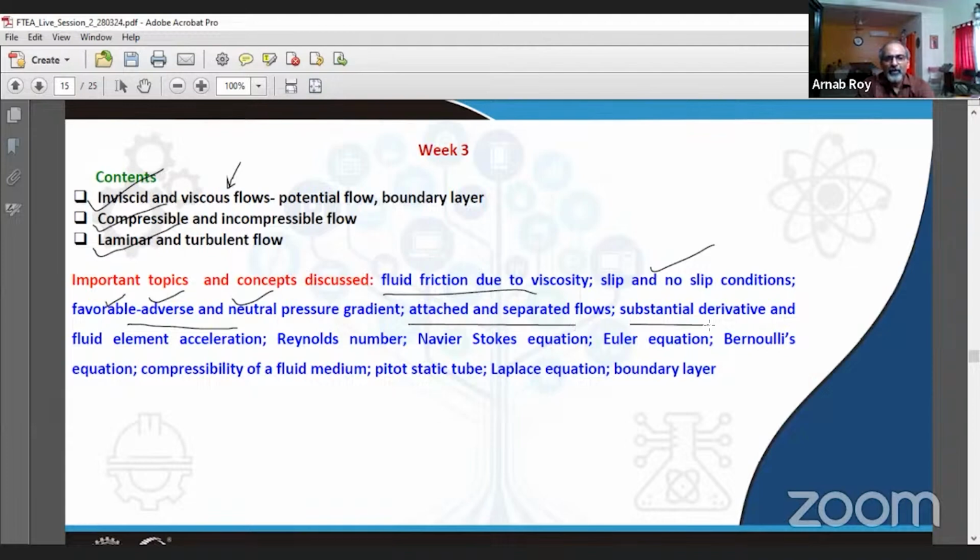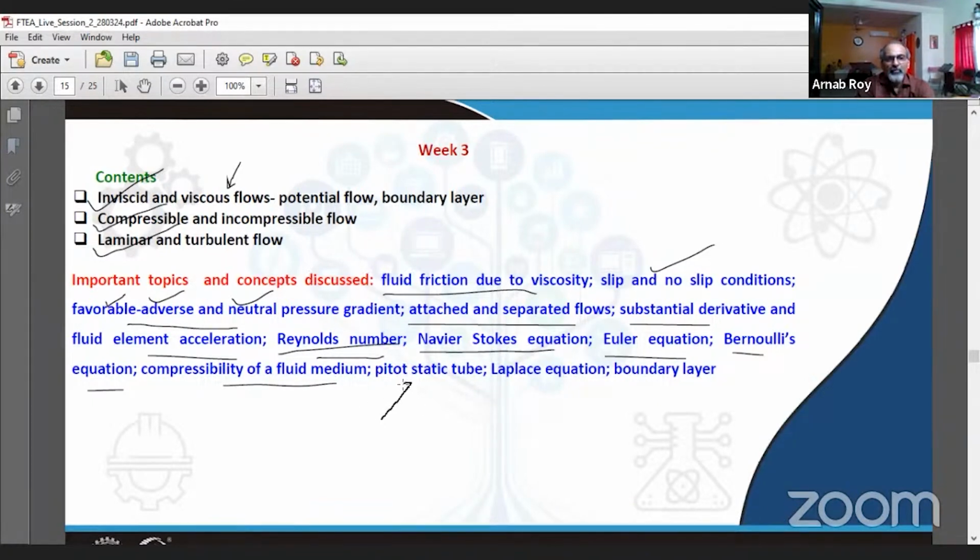Following a fluid particle, we discussed substantial derivative, and we talked about fluid element acceleration. We understood the significance of Reynolds number, and we saw it in Navier-Stokes equation. Euler equation, of course, does not contain any viscous terms. So does Bernoulli's equation, and we also learned that Bernoulli's equation can be derived by starting from Euler equation and applying certain further assumptions. Compressibility of a fluid medium was taught from fundamentals.